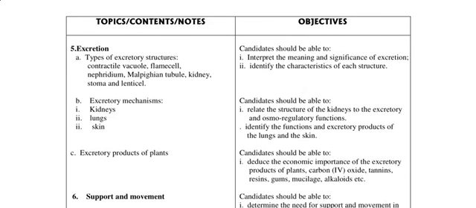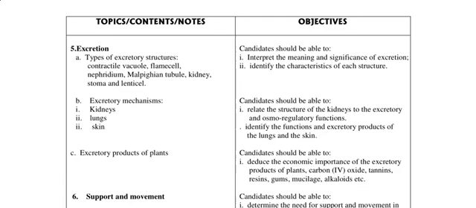Then we have excretion now. Down to excretion, we have types of excretory structures. We have contractile vacuole, flame cell, nephridium, malpighian tubules, kidney, stoma and lenticel. Alright, then we also have excretory mechanisms: kidney, lungs, and skin, and excretory products of plants.